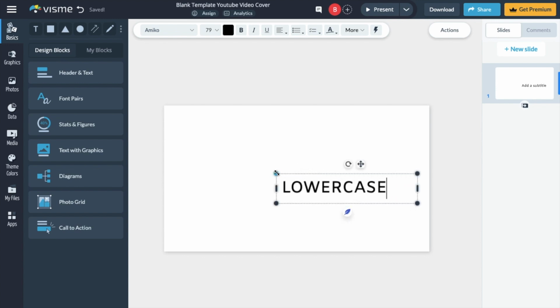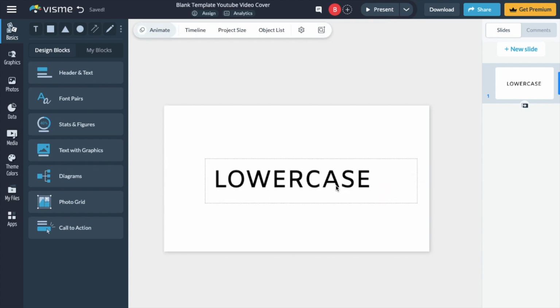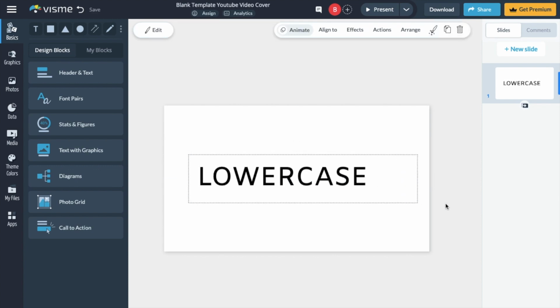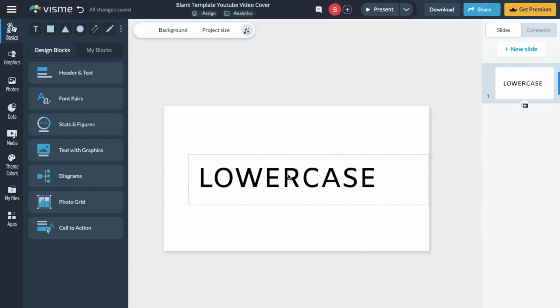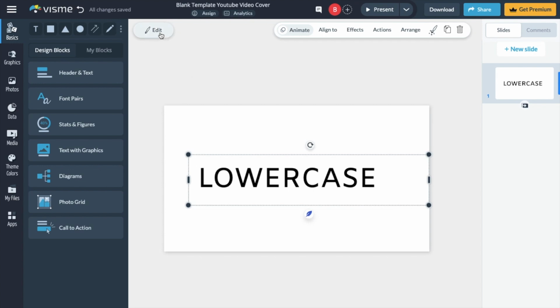If we're all in capital letters right now, or you want to make it all lowercase for whatever reason, it works the exact same way. We're going to go ahead and do that. So in order to do this, you have to go ahead and press on the text you wish to change. Go to the top left and press on edit.